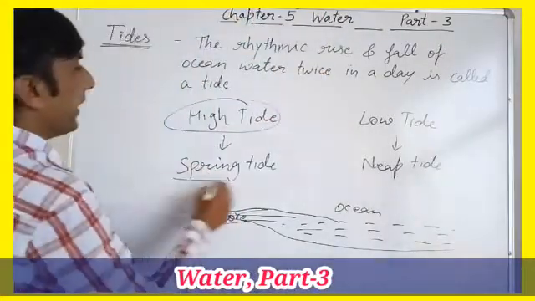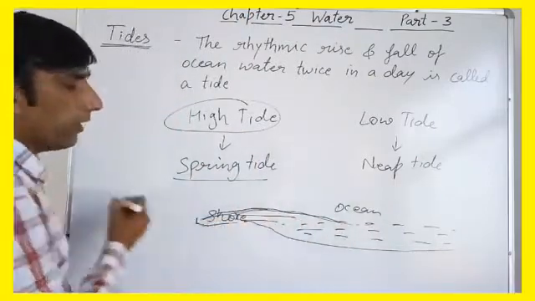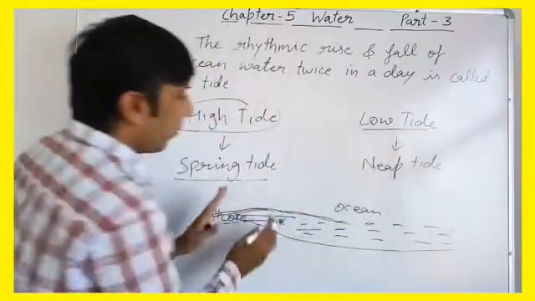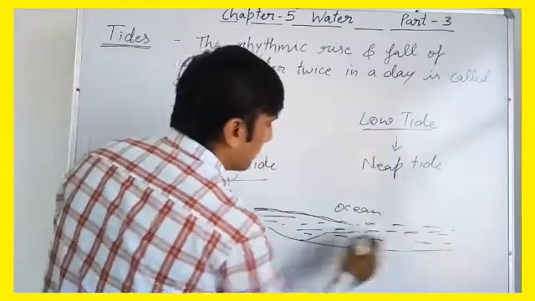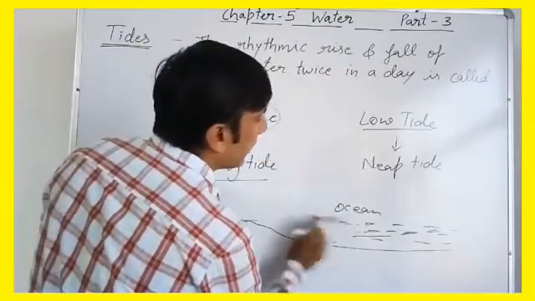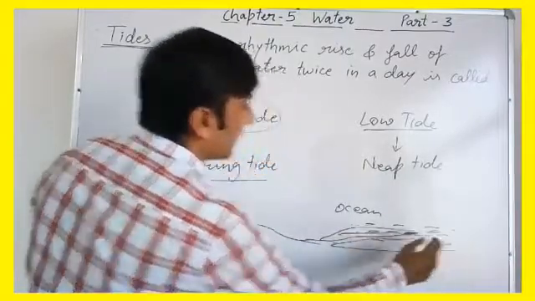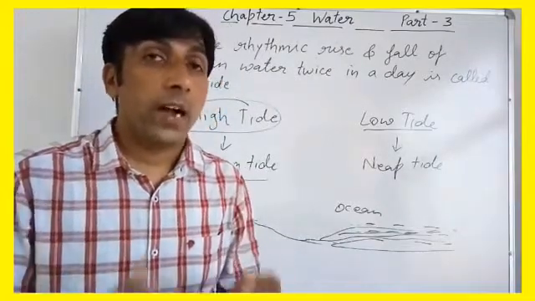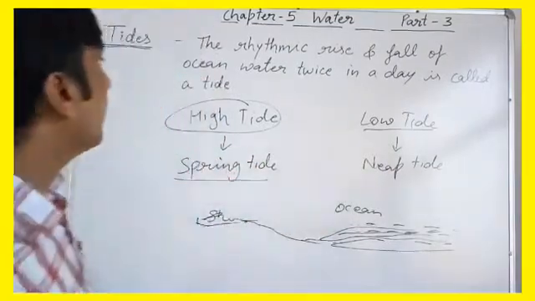So in spring tide and high tide, water covers the highest level of the shore areas, and during the low tide, water goes far from the shore, like this, in this way. So this area remains without water during the low tides. Why does it happen? Why do high tides come? Why do low tides come? So we will study about this.